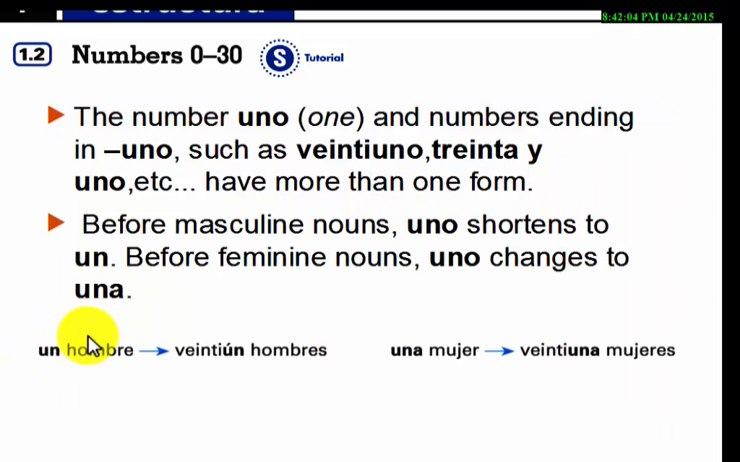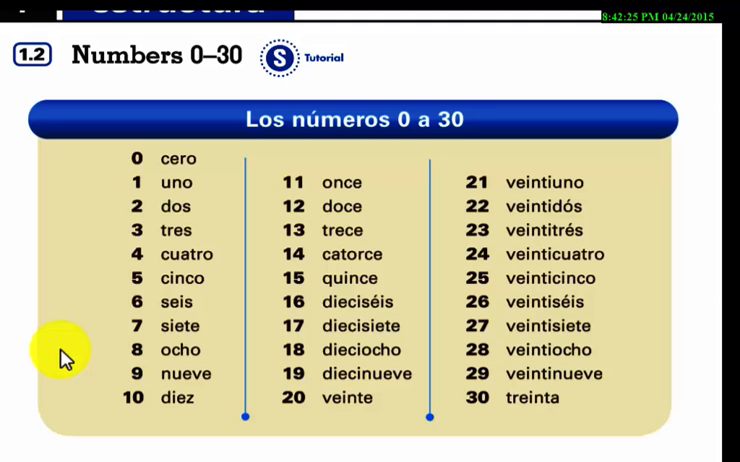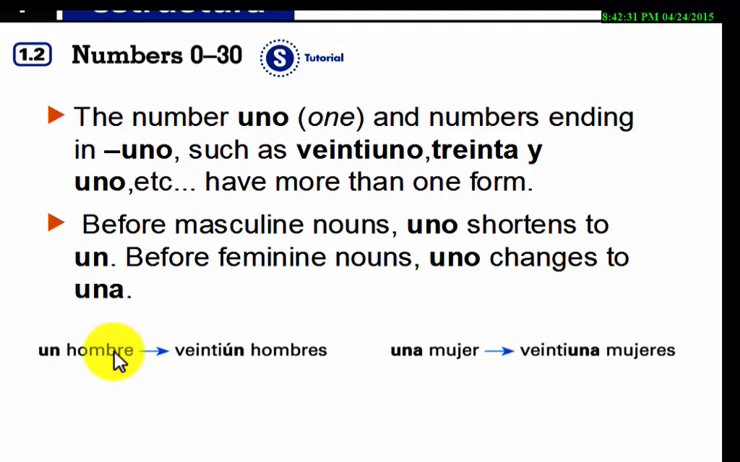How so? Let me find an example here. For example, un hombre. Because I include the masculine noun hombre, I have to get rid of the o. It's not correct if you say uno hombre. It's correct if you're counting and you're saying uno. But since I have a masculine noun here, it's un hombre. The same thing in here. I'm including a feminine noun. Therefore, the uno needs to switch to una because it's a feminine noun.